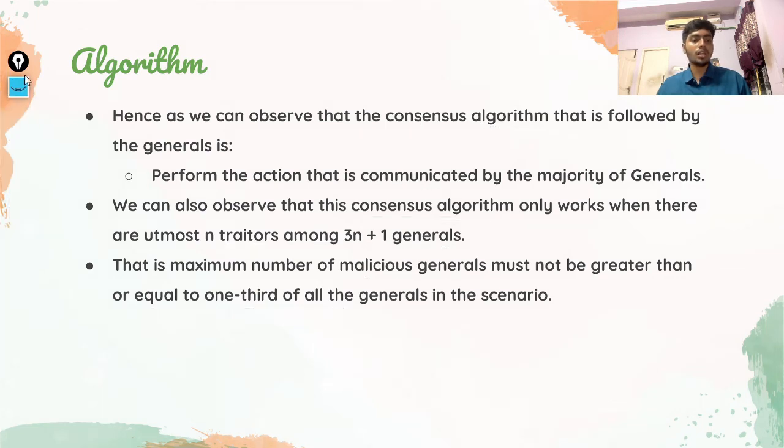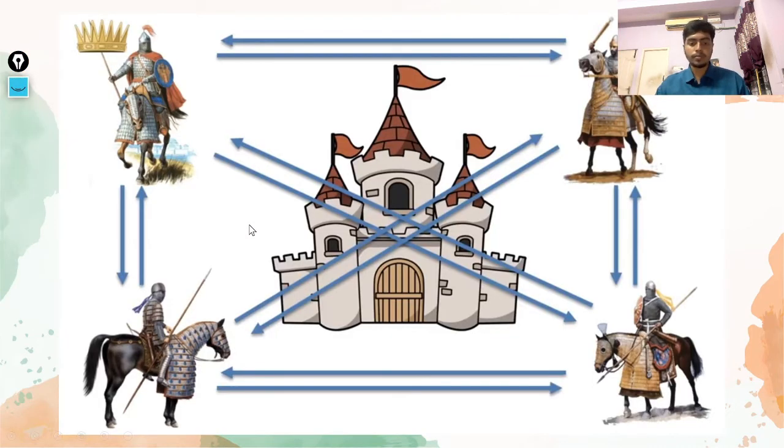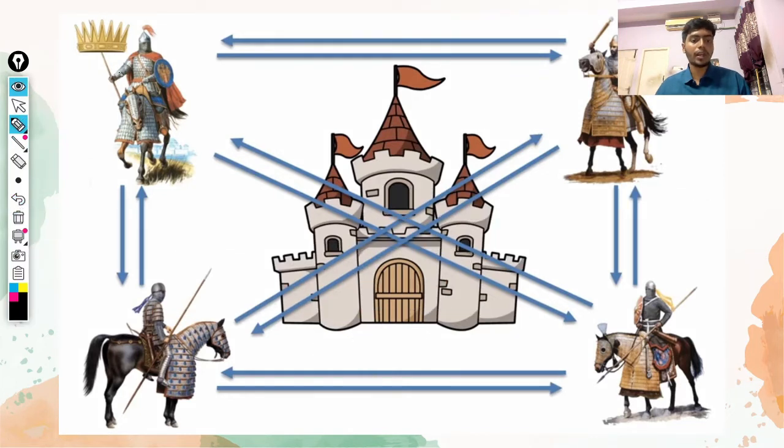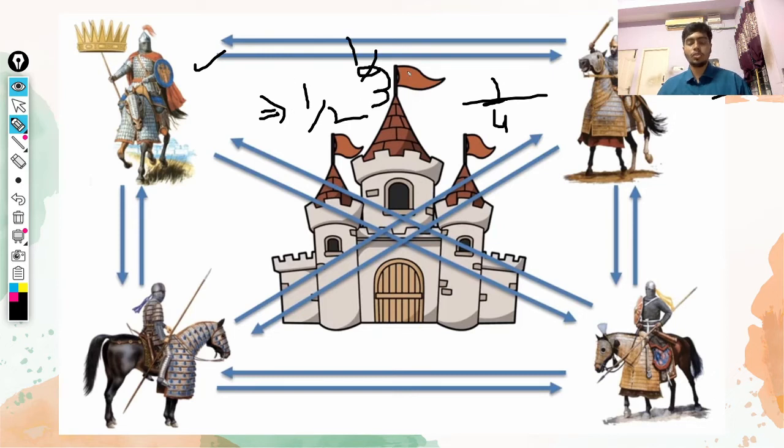In the last case which we saw here, the total number of generals is 4, and there are two traitors. That is equal to 1 by 2, which is more than one third. Thus, we can't say that the castle is fully captured.